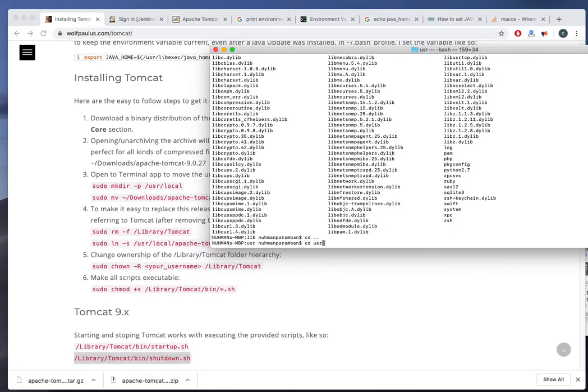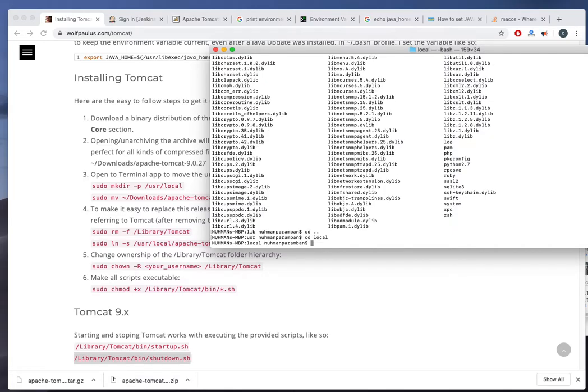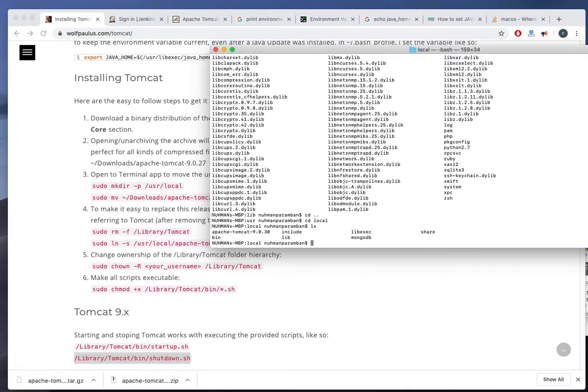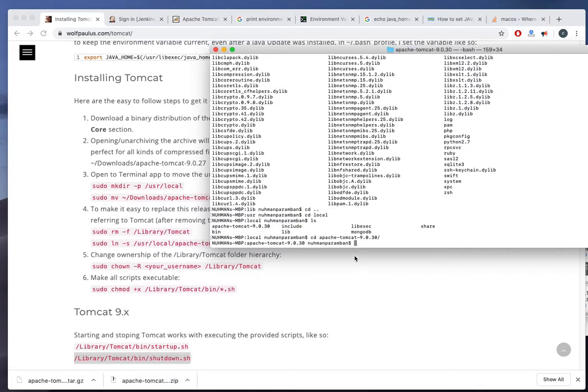cd user, cd local. Okay, here I can see only Tomcat. So I need to go to Tomcat, apache-tomcat.